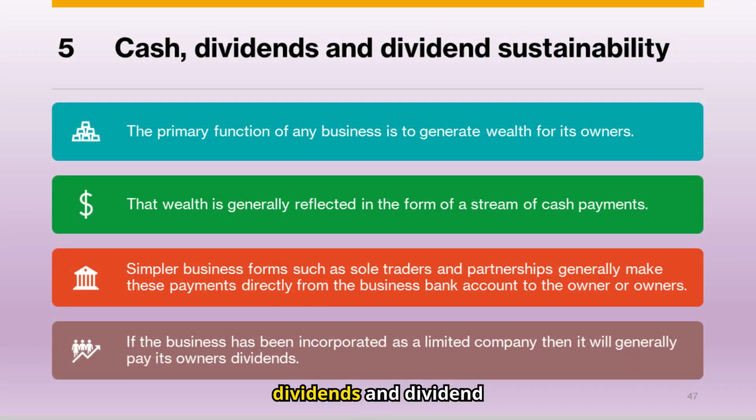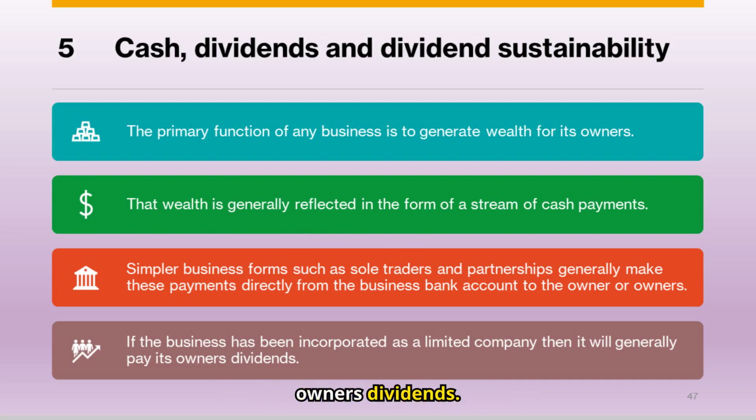Finally, cash, dividends, and dividend sustainability. The primary function of any business is to generate wealth for its owners. That wealth is generally reflected in the form of a stream of cash payments. Simpler business forms such as sole traders and partnerships generally make these payments directly from the business bank account to the owner or owners. If the business has been incorporated as a limited company, then it will generally pay its owners dividends.